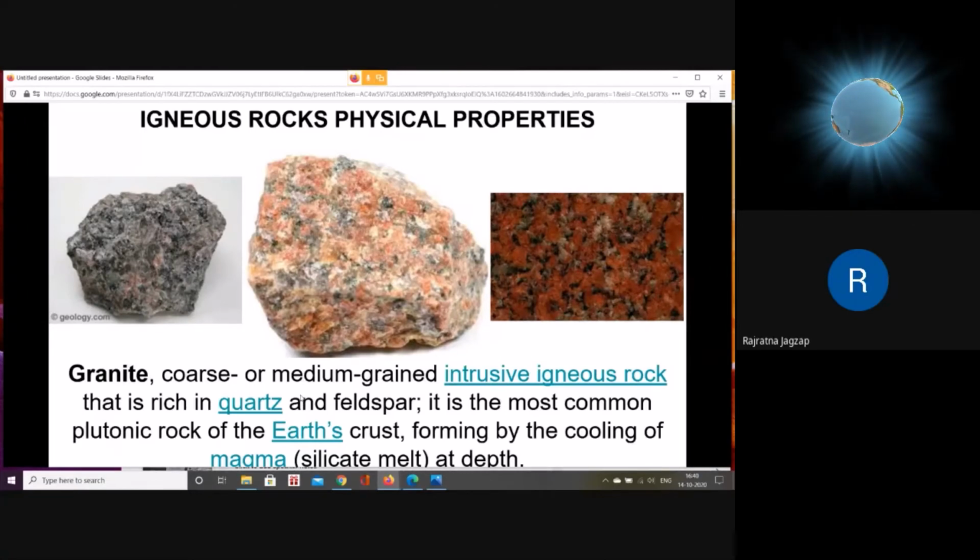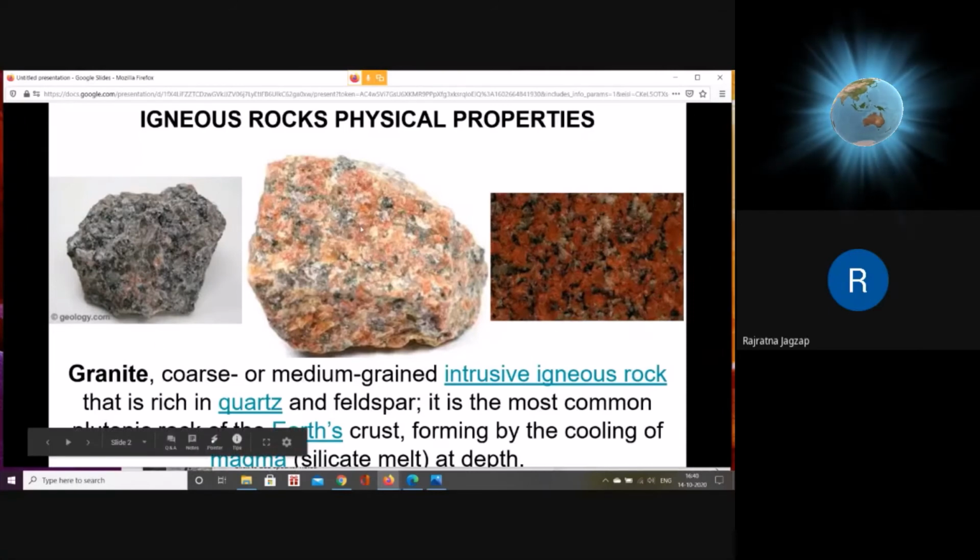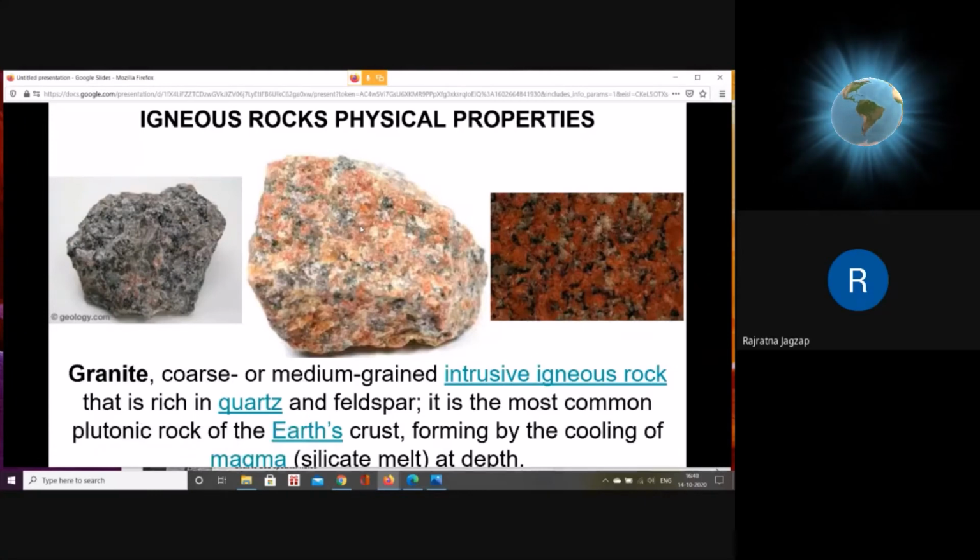So how are these coarse grained minerals formed? As you can refer to in the previous lectures, if the cooling of magma is slow, it produces coarse grained minerals, and this slow cooling is possible only at greater depth. If you look at the last part of the description, it says that it is formed at greater depth due to slow cooling of magma. So this is the first rock for your study, called granite.